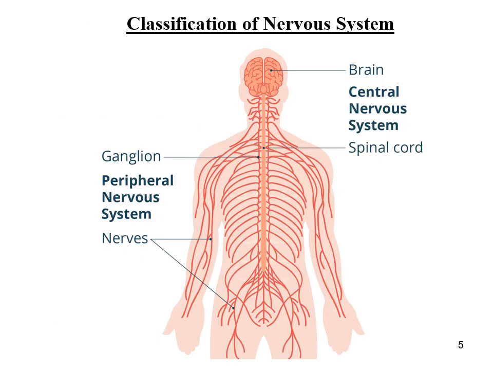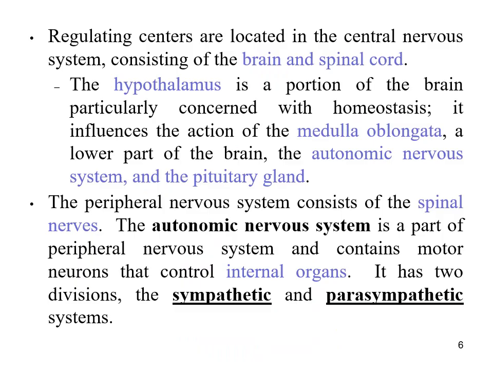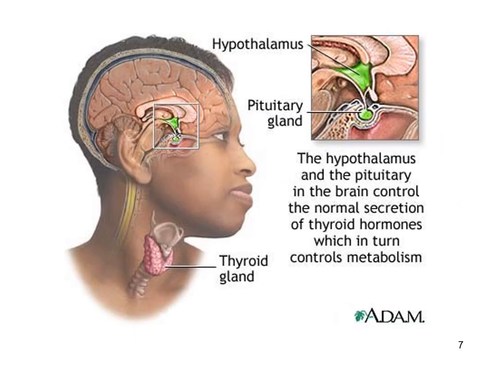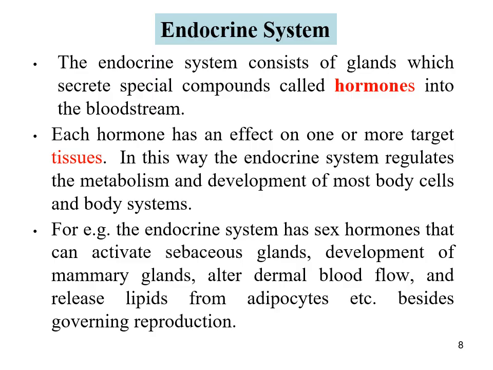Another crucial homeostatic control system is the endocrine system. The endocrine system consists of glands which secrete special compounds called hormones into the bloodstream. Each hormone has an effect on one or more target tissues. In this way, the endocrine system regulates the metabolism and development of most body cells and body systems.